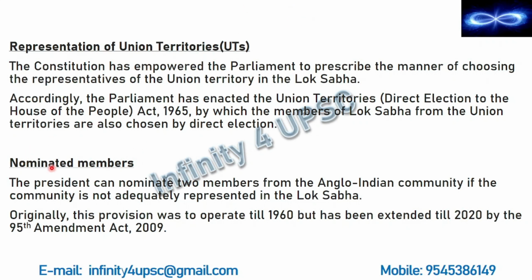Now third is nominated members to the Lok Sabha. The president can nominate 2 members from the Anglo-Indian community if the community is not adequately represented in the Lok Sabha. If they have got representation in the Lok Sabha, then we need not give this nomination to these members. Originally, that is when this constitution was framed, it was decided that this provision of nominated members will exist only till 1960. But this kept on getting extended.